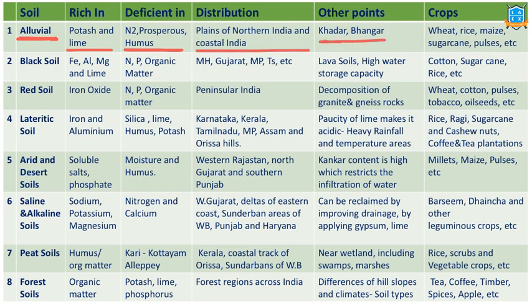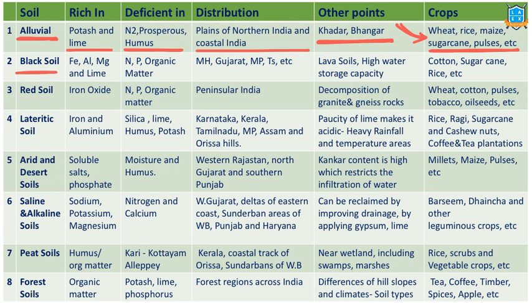We have Khadar and Bangar. Khadar is the new alluvial soil. Bangar is the old alluvial soil. What are the crops available in this soil? Wheat, rice, maize, sugarcane, pulses. These are the generally grown crops in these soils.